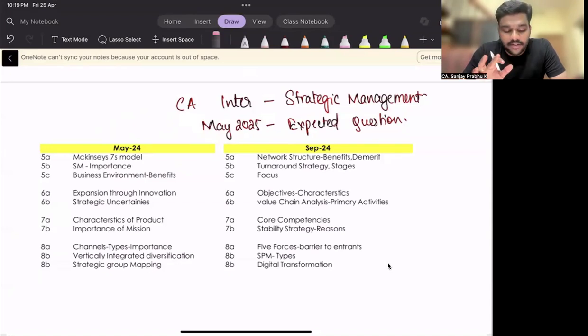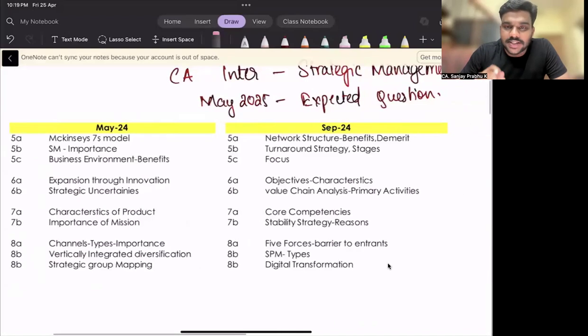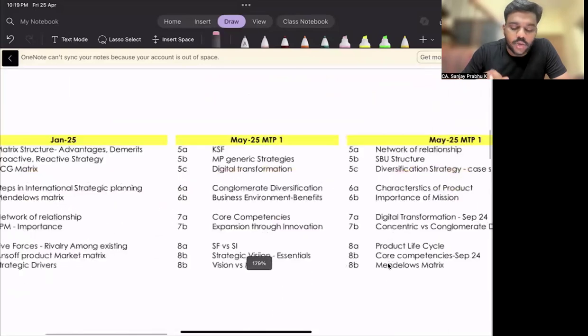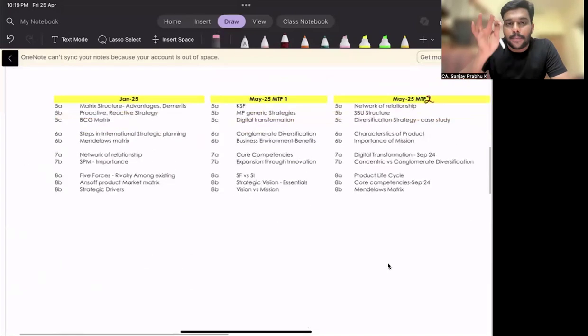First of all, I have prepared a list of the topics which ICAI has tested in the past attempts, like the May 24 exam. They have asked these questions from these topics. For September 24, ICAI asked these particular topics. Similarly, I have prepared for Jan 25, May 25 MTP1 as well as May 25 MTP2. This is MTP2, okay? So on the basis of these workings, I have prepared a list of topics which I felt have a high probability of being asked in the upcoming May 25 exam.